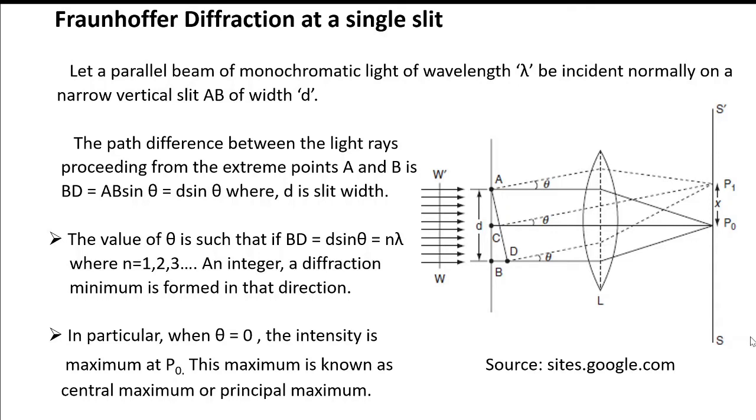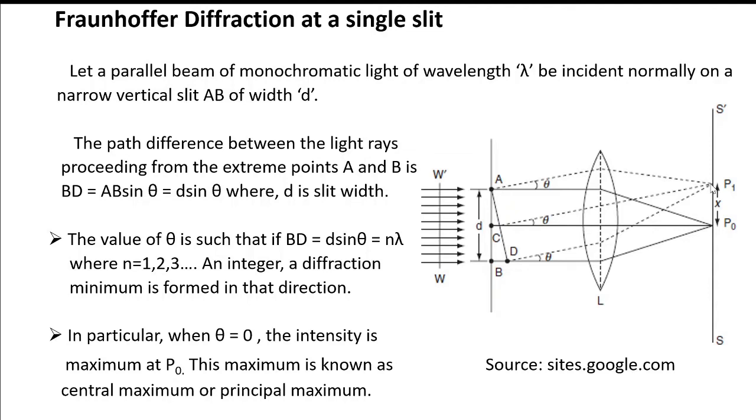When the path difference BD is equal to 3 lambda by 2, then the slit AB is divided into three equal parts, and the light waves coming from the first two parts interfere destructively, and the light waves coming from the third part reach the point P1.